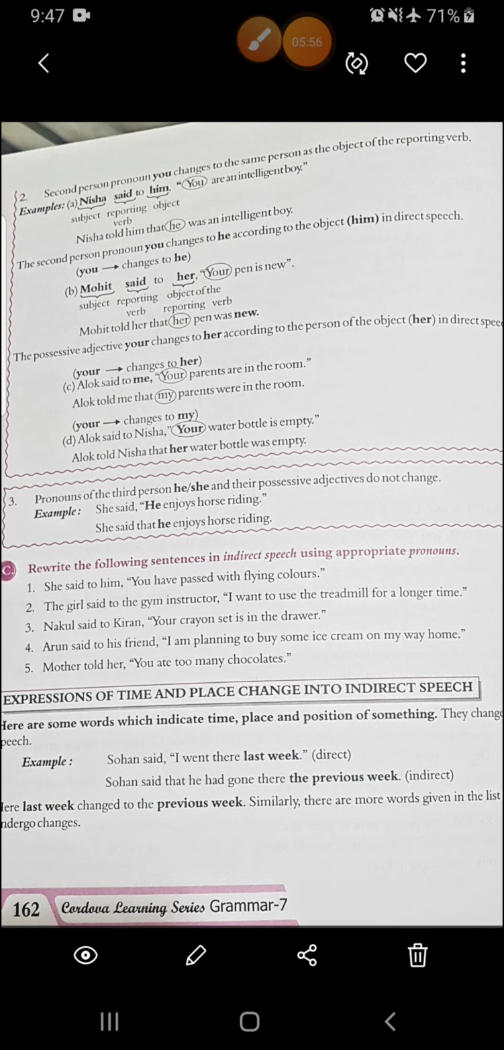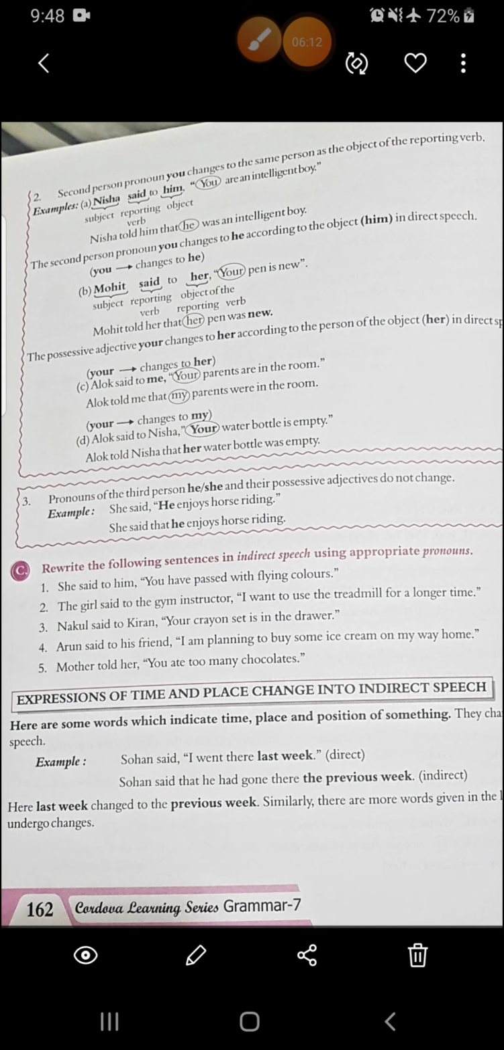Then Arun said to his friend, "I am planning to buy some ice cream on my way home." Arun told his friend that he was planning to buy some ice cream on his way back home. Then fifth, mother told her, "You ate too many chocolates." Mother told her that she had eaten too many chocolates.